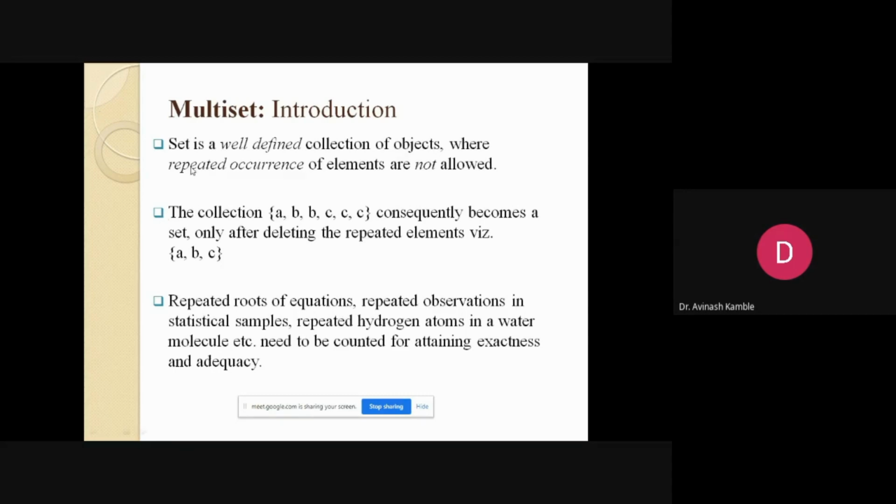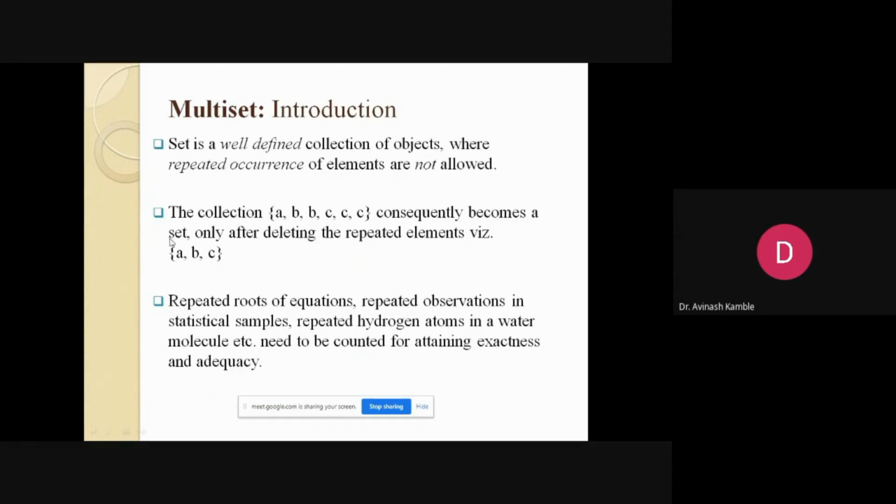As we all know, a set is a well-defined collection of objects where repeated occurrence of the elements is not allowed. Suppose, for example, the collection A, B, B, C, C, C. This forms a set only as per Cantor after deleting the repeated elements. That means B has repeated two times, so we delete one, and C has repeated three times, so we do not take the repeated elements.